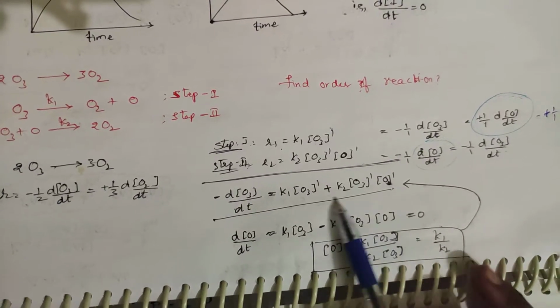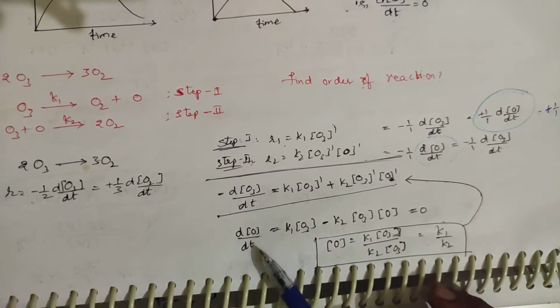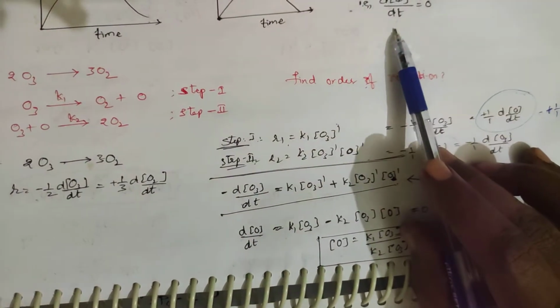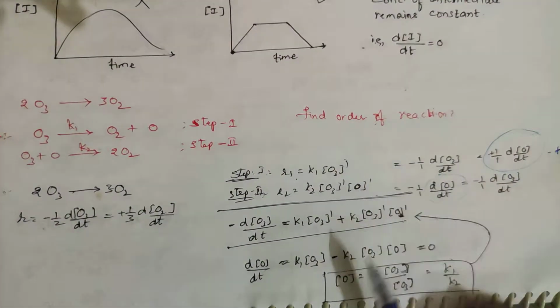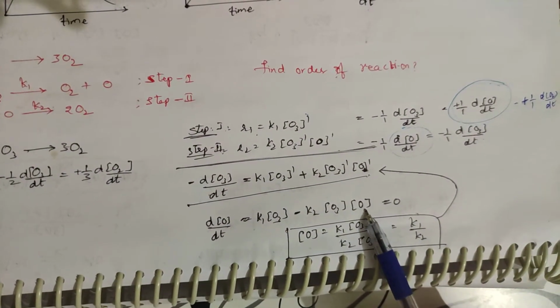So you are having an intermediate, right? d[O]/dt, that is the intermediate by dt, that is what we have learned here, is equal to 0. So this equation should be equal to 0. So what you should do? Now you should find the concentration of O.